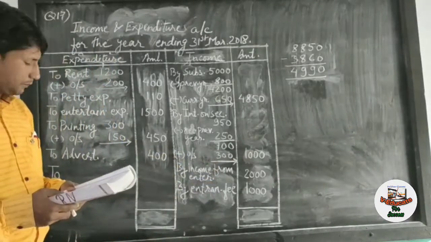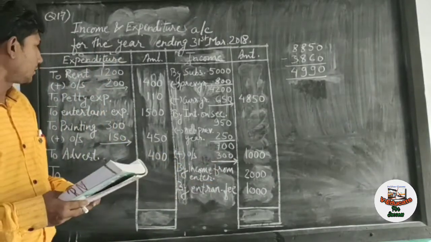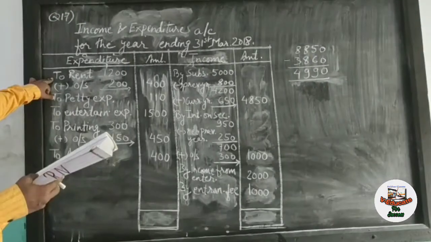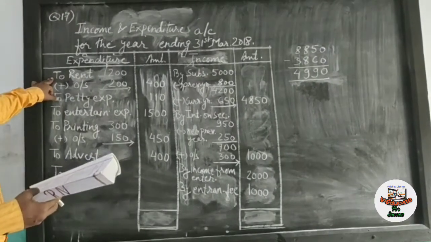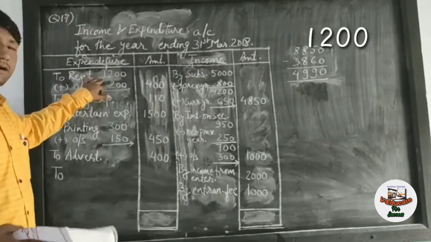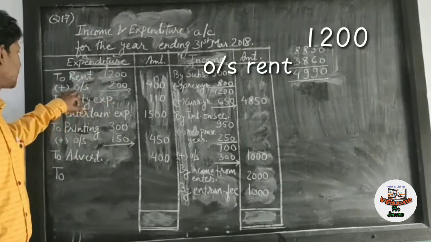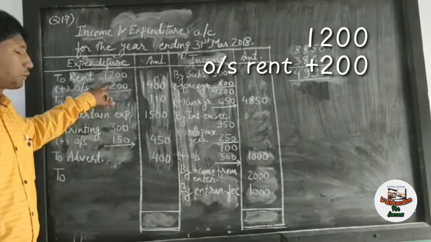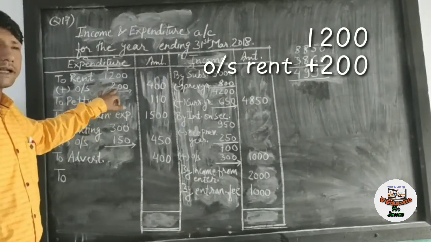Next, it is given the rent paid 1,200, and at the end it is written as rent outstanding for the current year is 200. Rupees 200 is still to be paid.